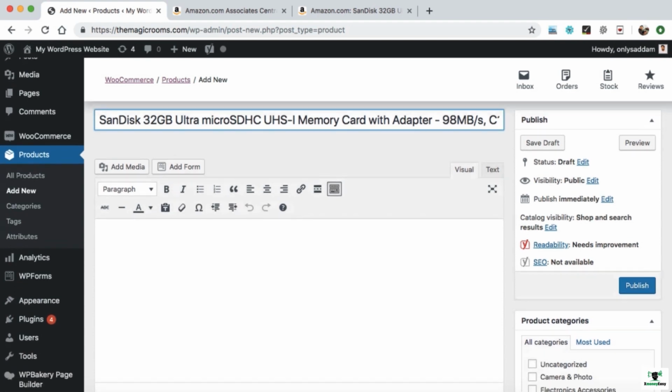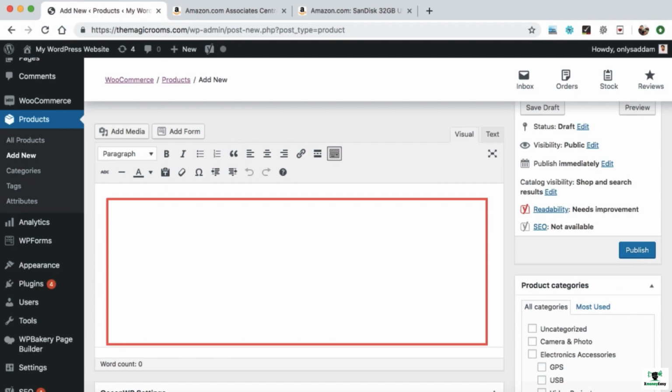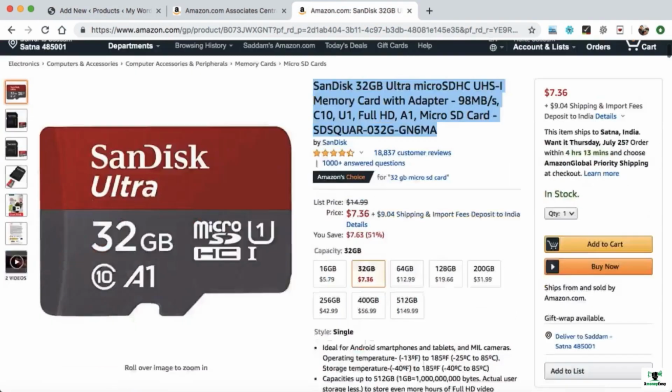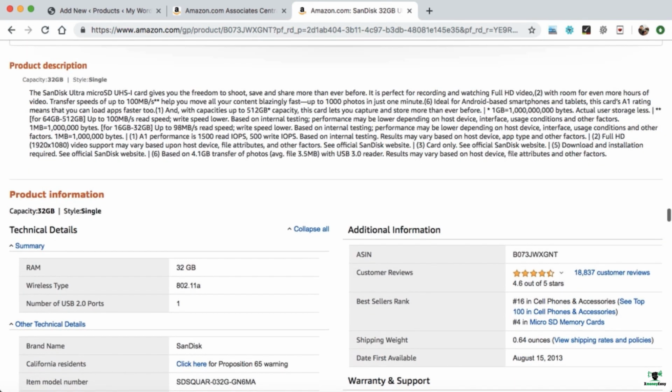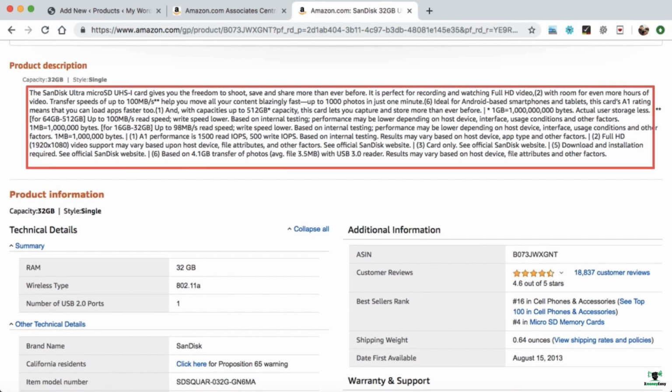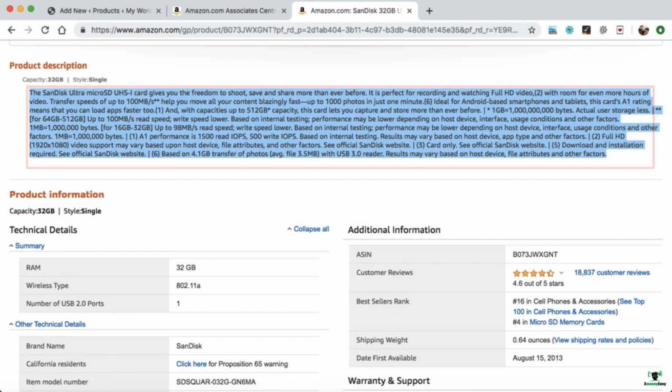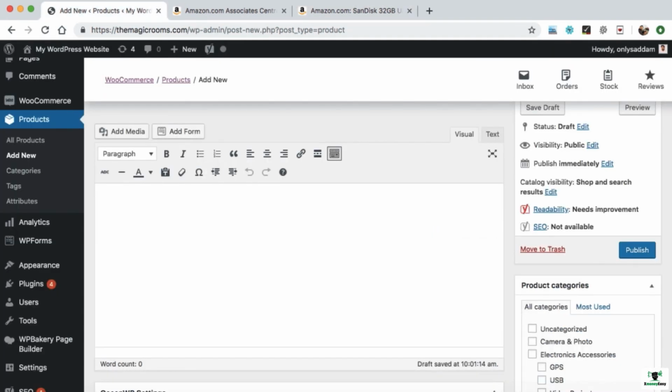This box is for the long description of the product. So let's go to the Amazon website again. At the very bottom we can find the long description of this product. Like here we have the entire description. I'm just copying this one, and we are going to paste it in this box.